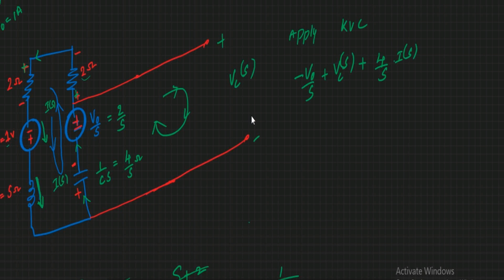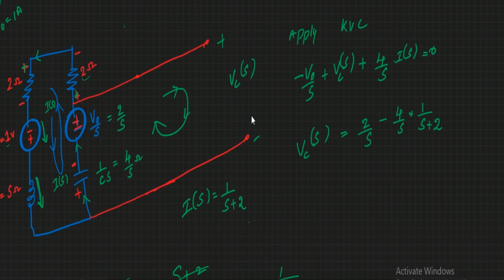So what is I of S? We got I of S is equal to 1 by S plus 2 from the previous discussion. So we can substitute. Vc of s is equal to V naught of s, which is 2 by S, minus 4 by S into 1 by S plus 2.